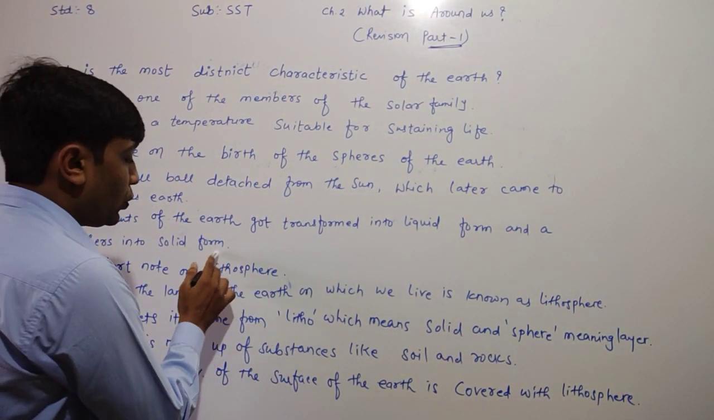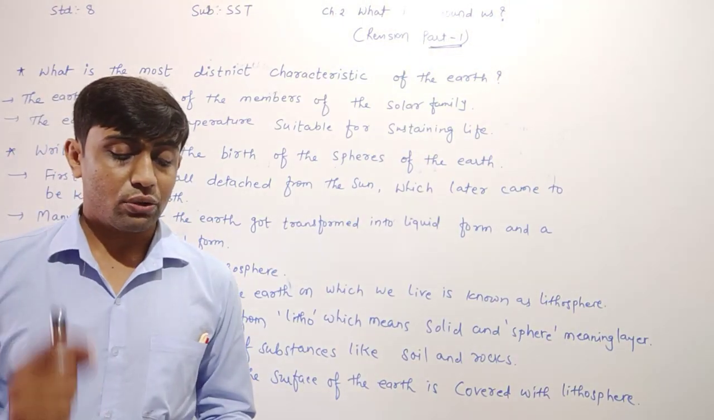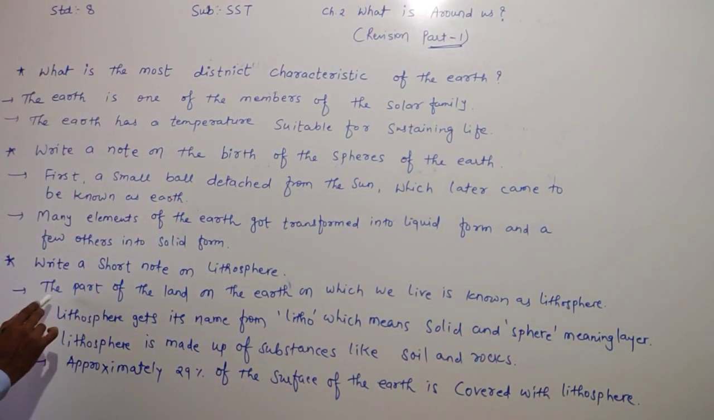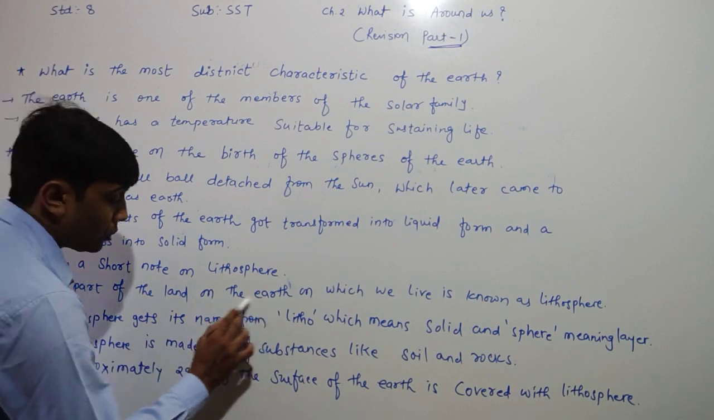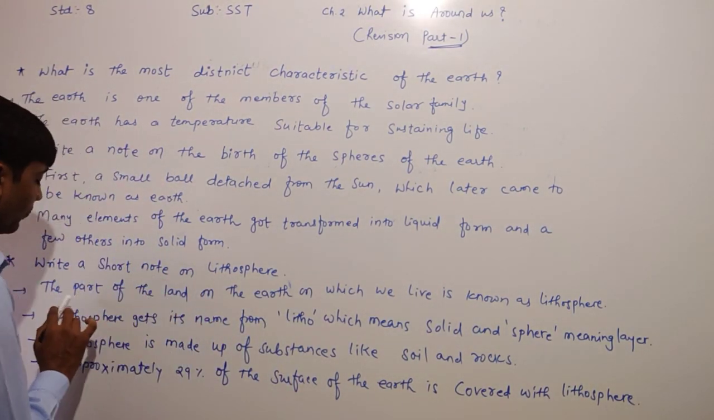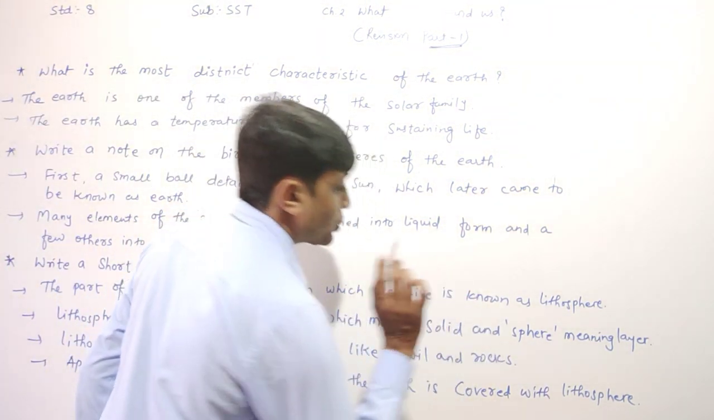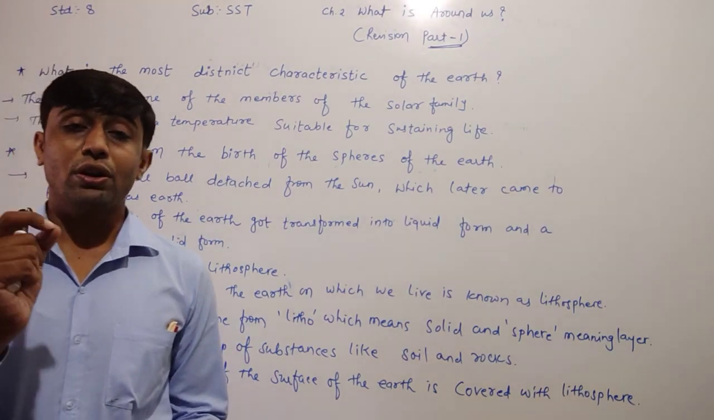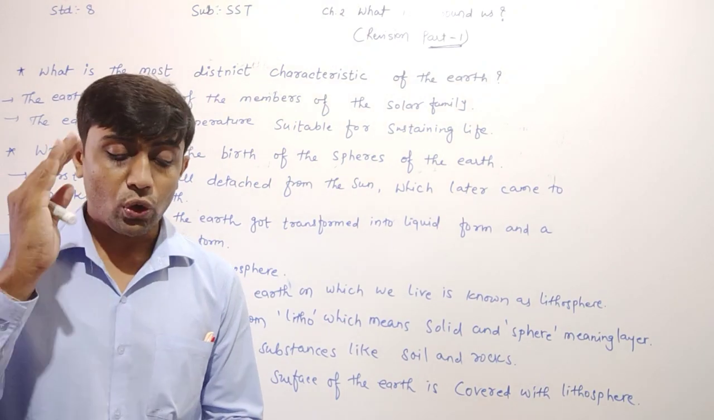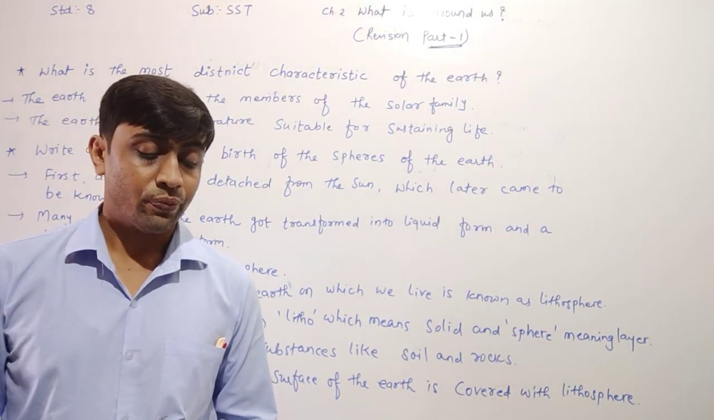So dear children, remember that lithosphere means the solid form. Thus we can say that it is the part of the land on the earth. Solid form means land form. What is the definition of lithosphere? The part of the land on the earth on which we live is known as the lithosphere.